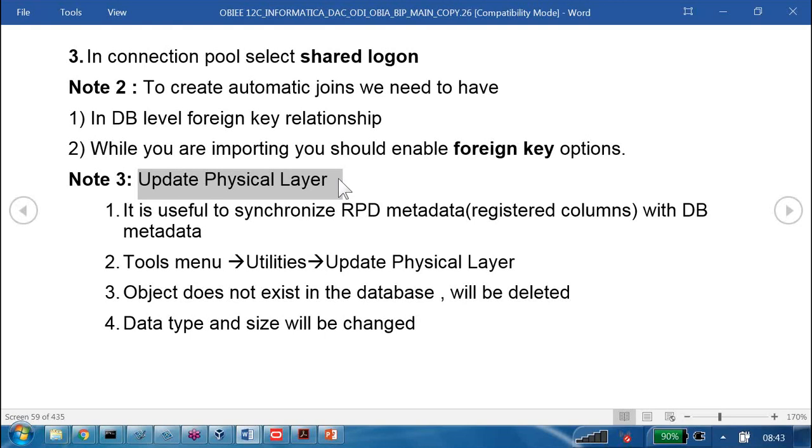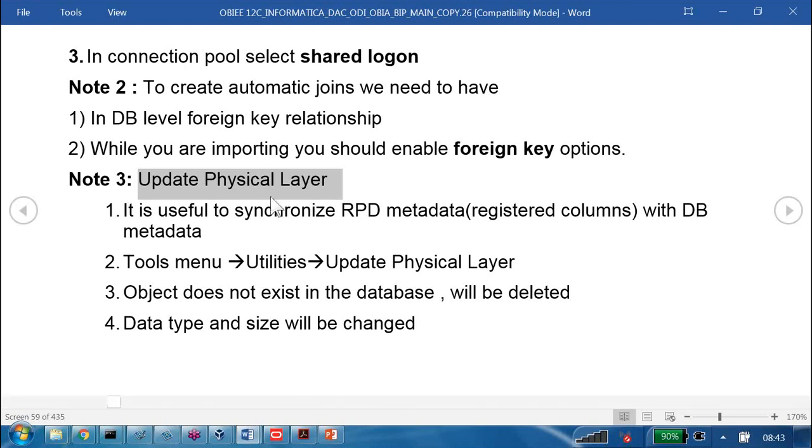Some columns' size changed. Then you are thinking, whatever changes they made, I want them on my RPD objects. On my RPD objects means whatever I already have inside my RPD. What changes happened in the database, I want all those changes.